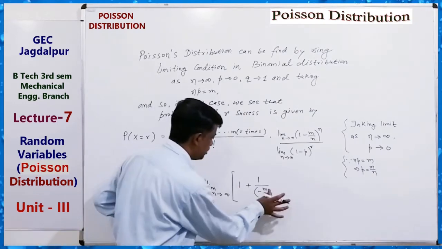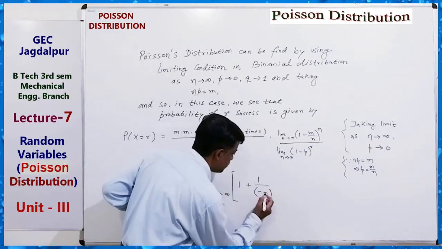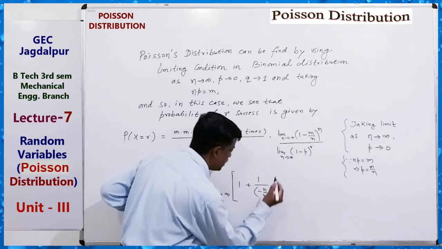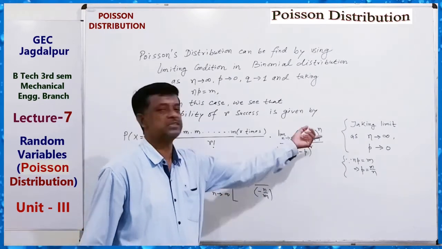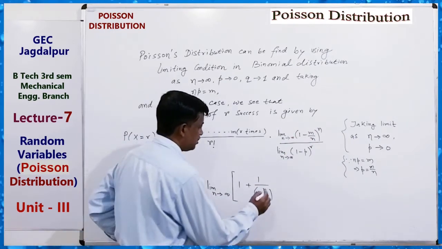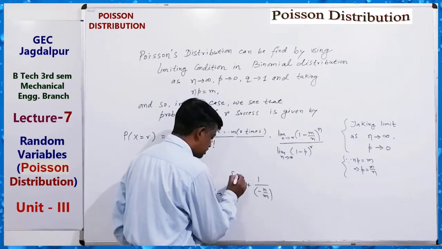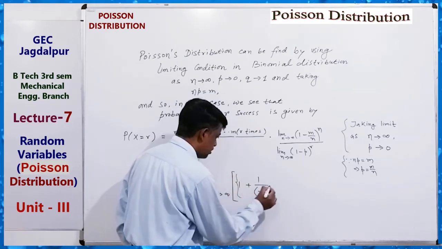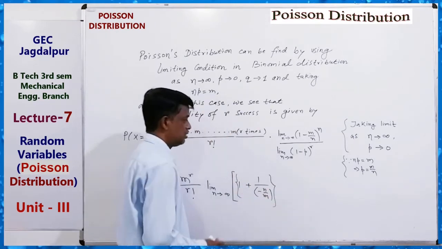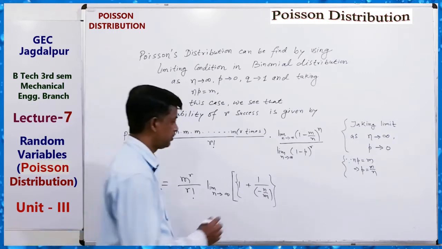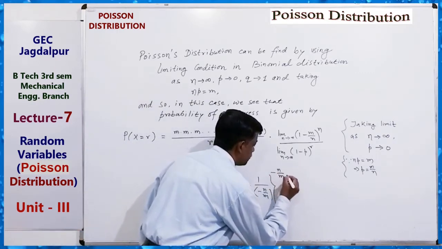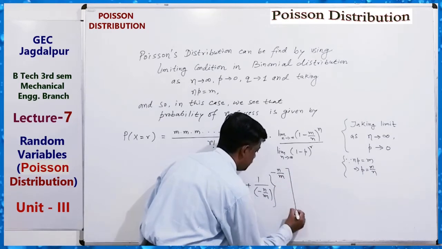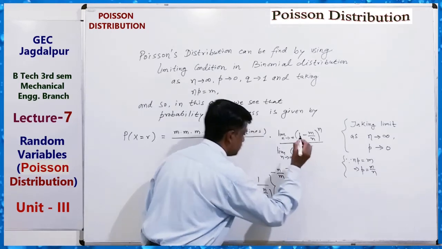Sorry, n by m. So we have 1 minus m by n, and the power of this is minus n by m, and the total power is minus m.